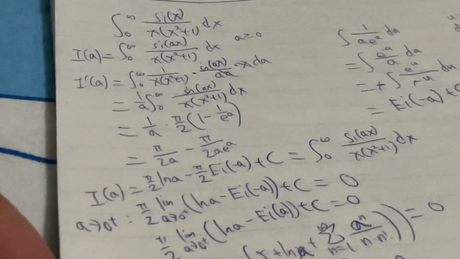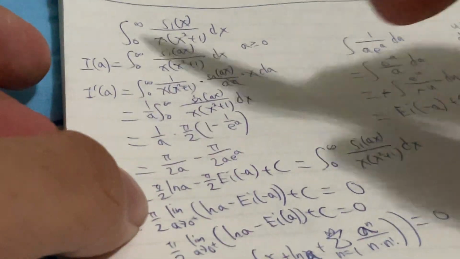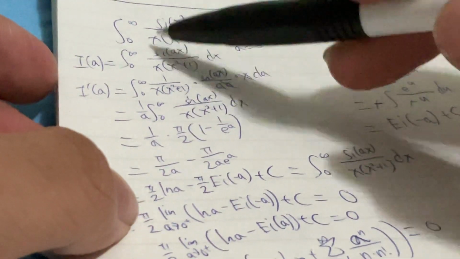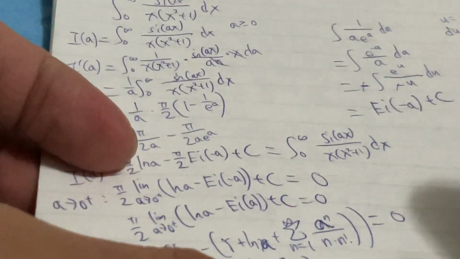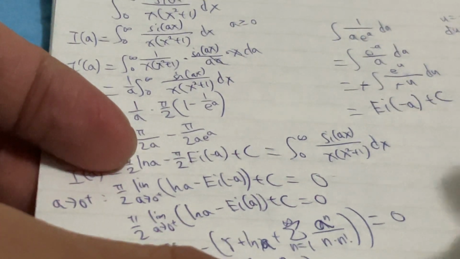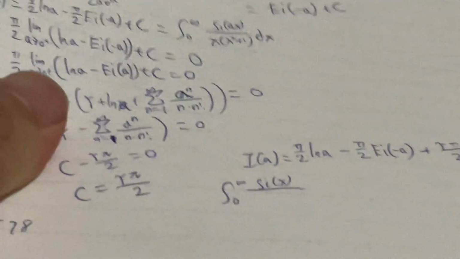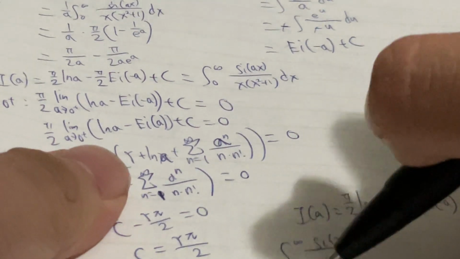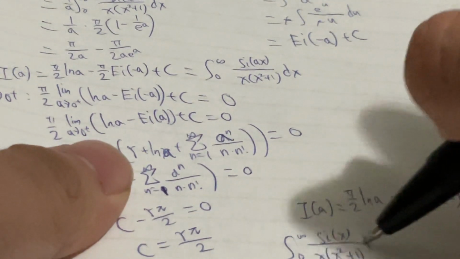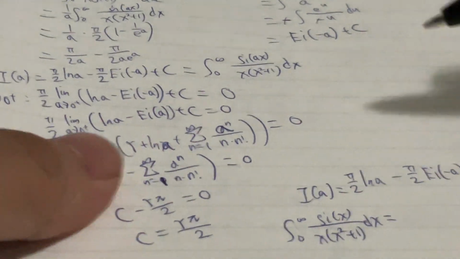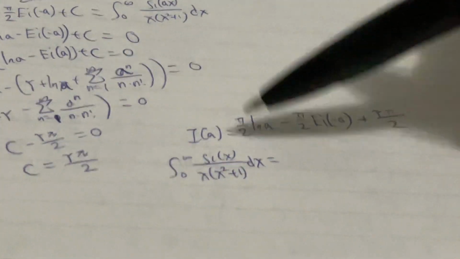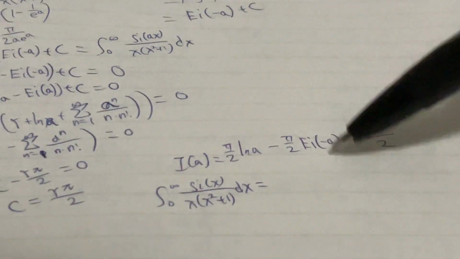So our original integral, which is just putting 1 inside, right? Put a equal to 1. So this integral of Si of x over x times x squared plus 1 dx, from 0 to 1, you get 0 here, and then put 1.